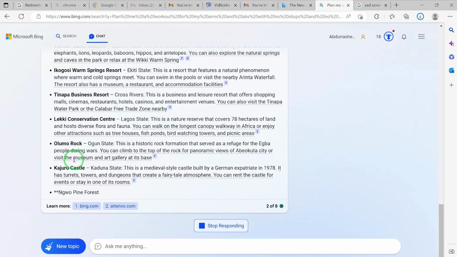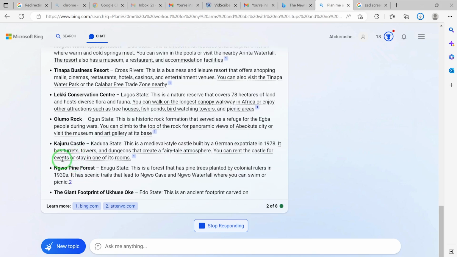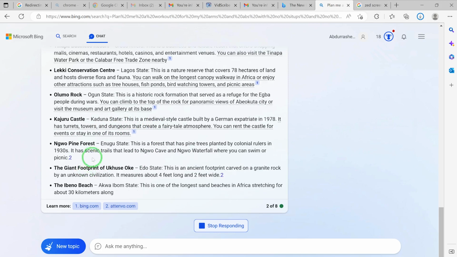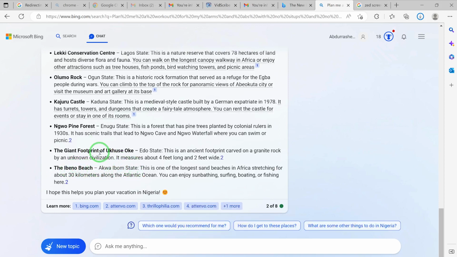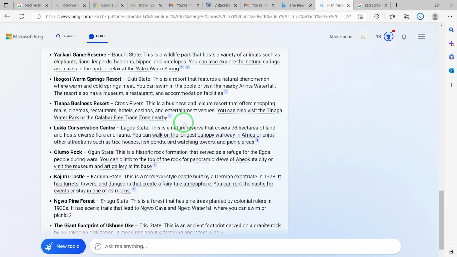Olumo Rock. I've been to Olumo Rock. Kajuru Castle in Kaduna State. Yeah, this is the closest to me, and you can see the details. Okay, it's giving you details. Ungo Pine Forest. You can see the Ibeno Beach, which is in Akwa Ibom State. I think this one also is very far away from me. So if you want, you can prompt it to give you more, but you can see even the sources where it found all the details about these vacation areas.